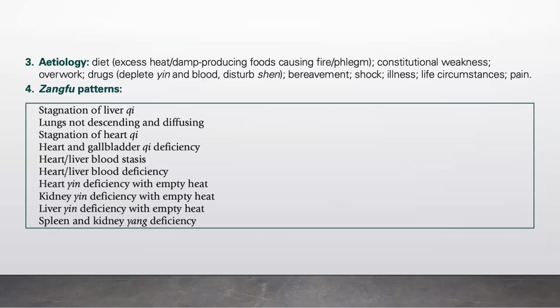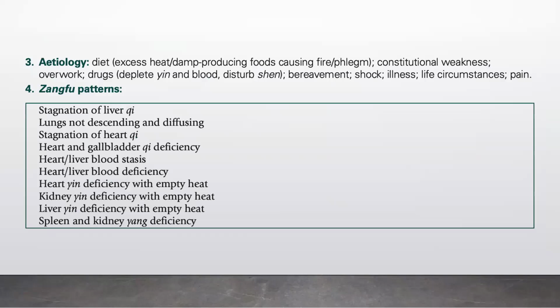Etiology is first due to diet, such as consuming excessive damp and heat-producing foods causing fire and phlegm. A constitutional weakness, it could also be due to overwork, or the taking of drugs which deplete yin and blood and disturb the shen. It could also be due to bereavement, shock, illness, life circumstances, and pain.